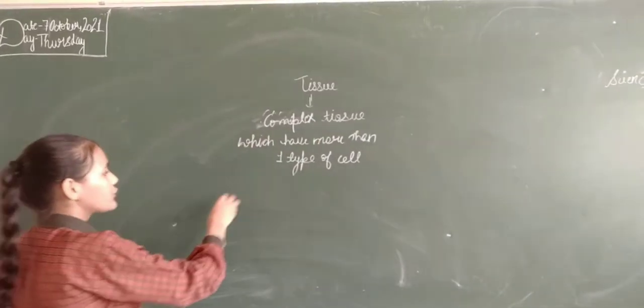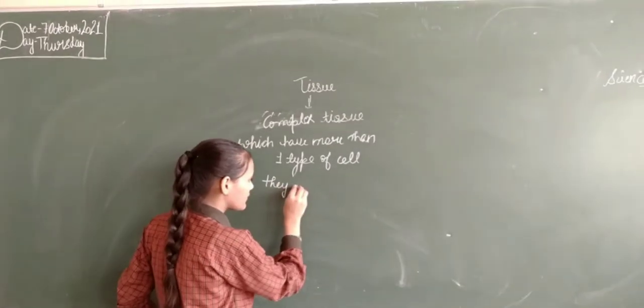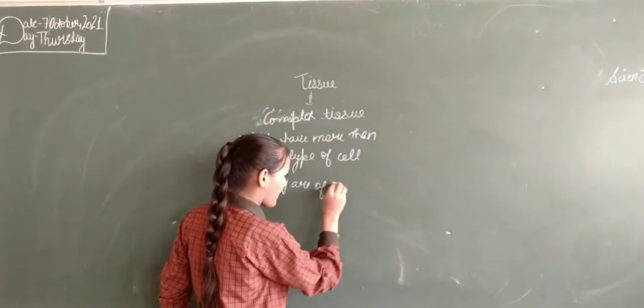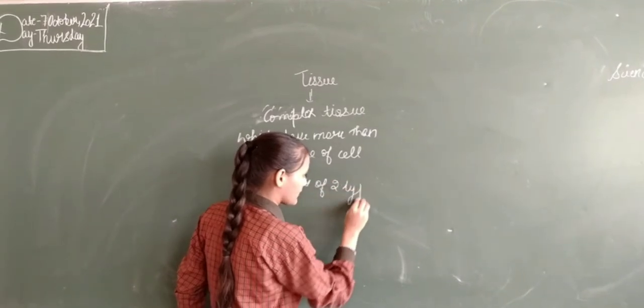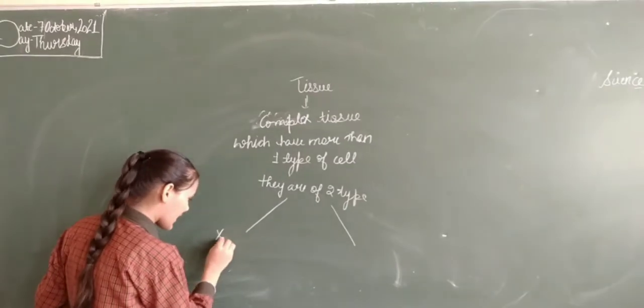They are of two types: xylem and phloem.